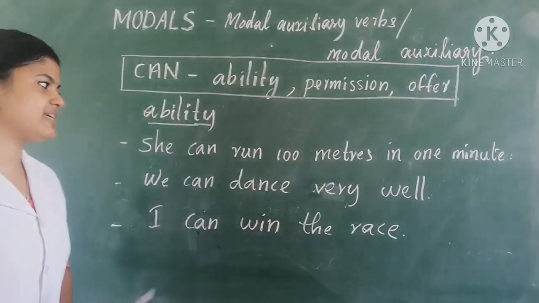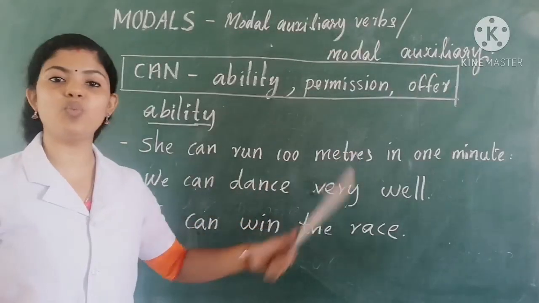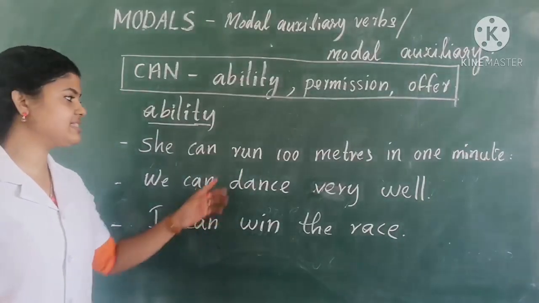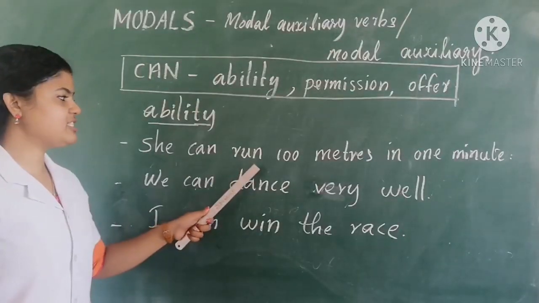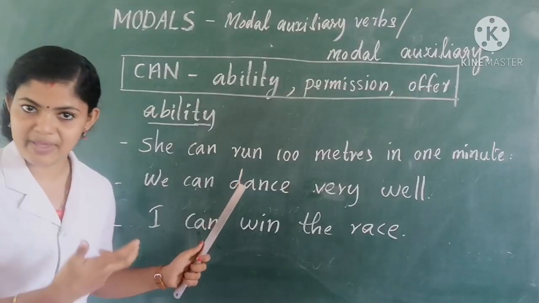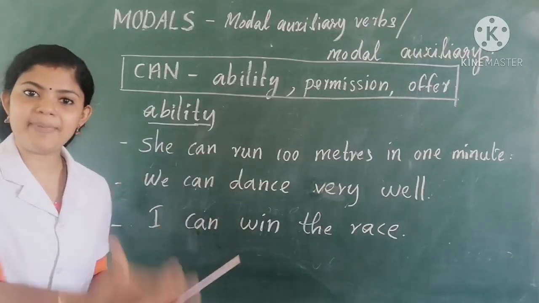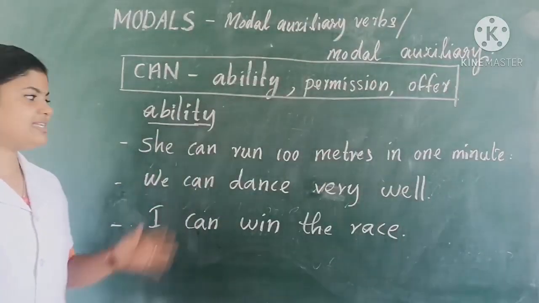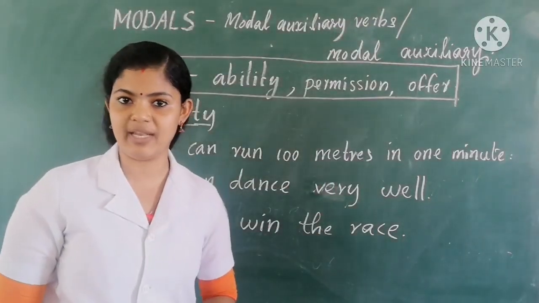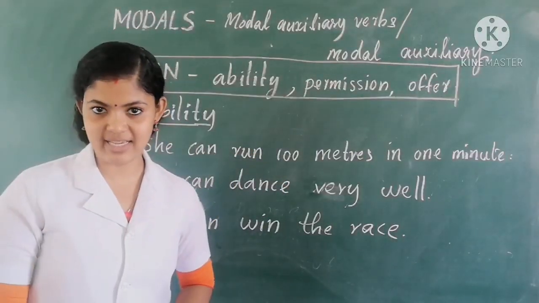So here you can see three sentences. First one: she can run 100 meters in 1 minute. She can run. Here the main verb is run. Just before that we can see this modal. You know this modal is also a part of the helping verbs. So this helps the main verb and this shows the ability of this girl. It is her ability. She is able to run 100 meters in 1 minute. So we can understand, we can use can to show ability.